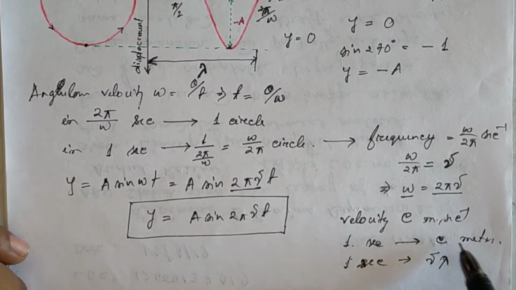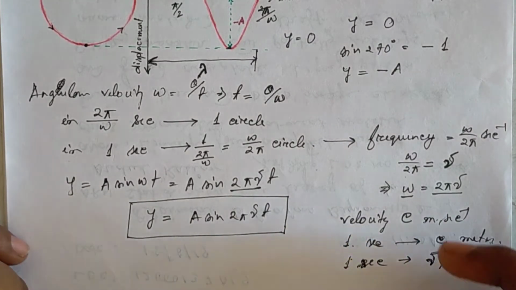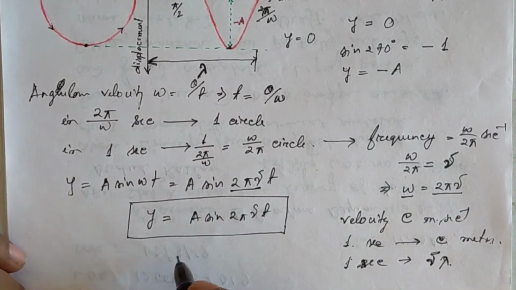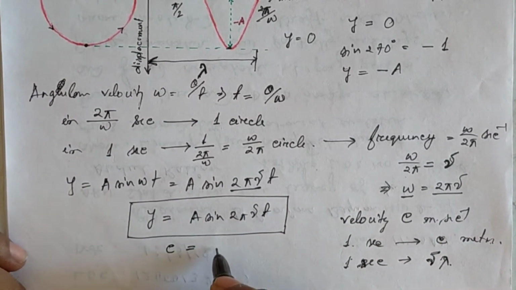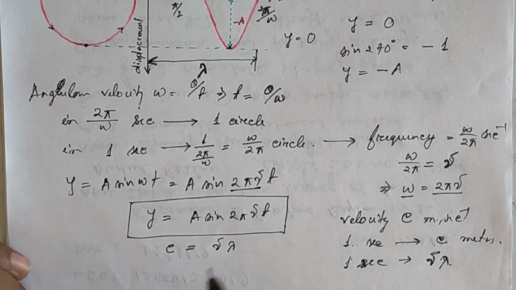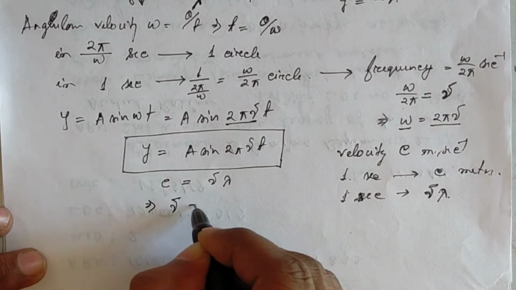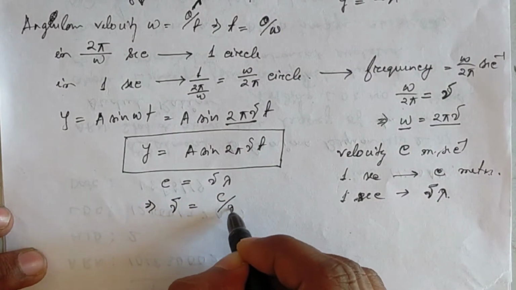In 1 second c meters are traveled, and in 1 second there will be νλ length. So c and νλ will be equal to each other. So we can write c = νλ. So ν will be equal to c/λ.